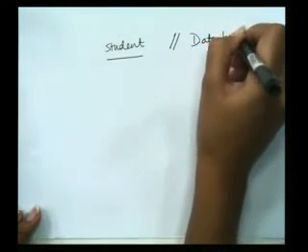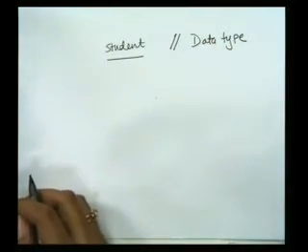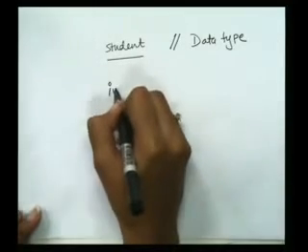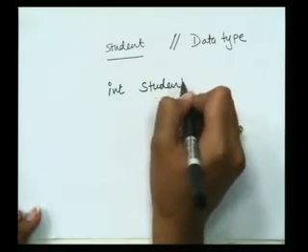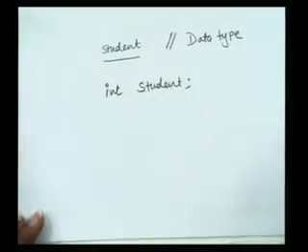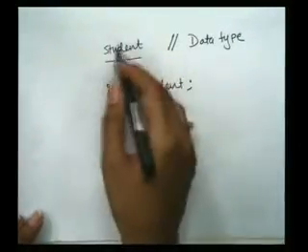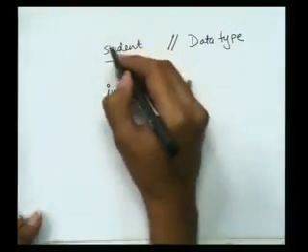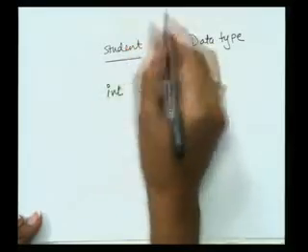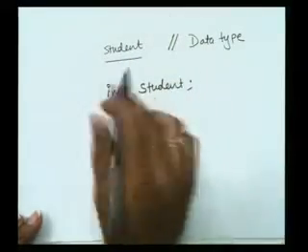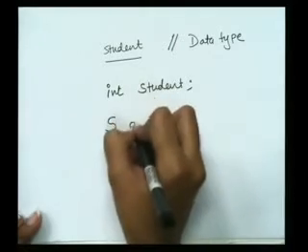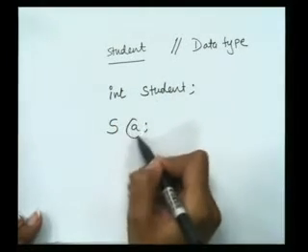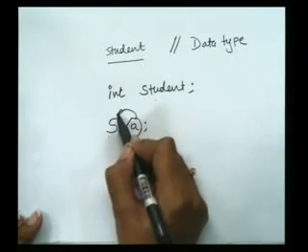Rather than writing, suppose I am considering that this particular student entity is of type integer. Don't go into detail, student is just an example. You can consider it like S. So that particular S is of type integer.